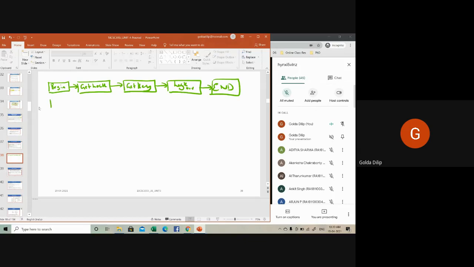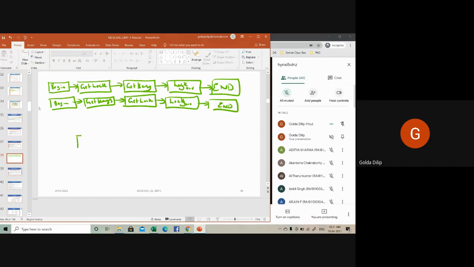This I can put in another order also. I can begin, then instead of getting the lock, I can get the key. I'm just changing the order. Get key, then get lock, then lock the door, and then end. I can do this. This is the total order planning.